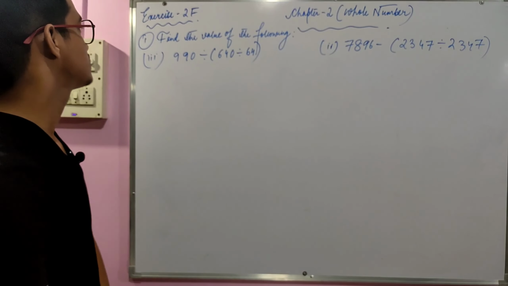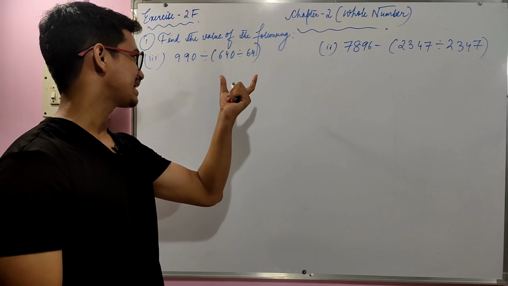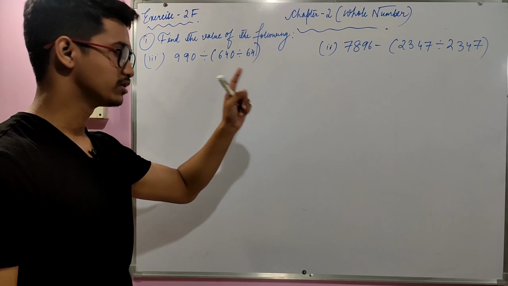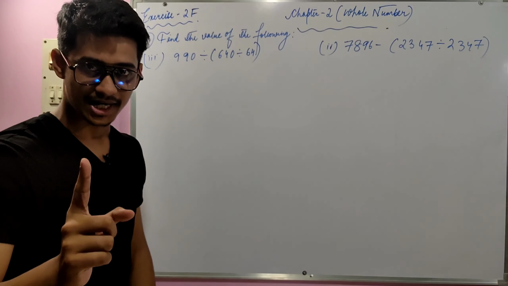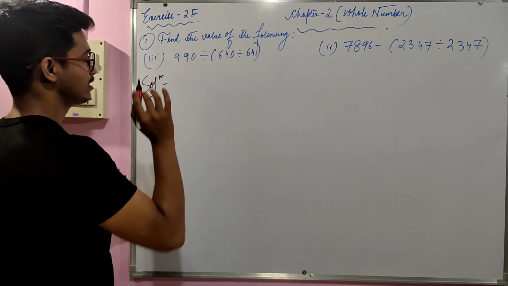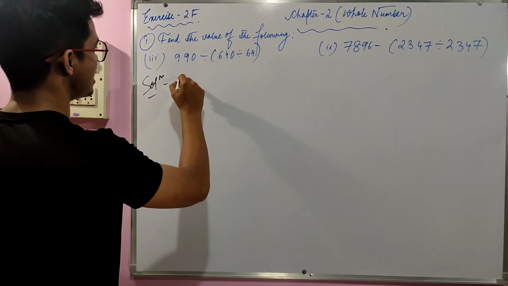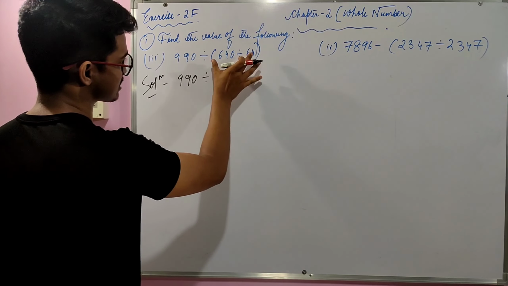Here the first question is to find the value of the following: 990 divided by bracket 640 divided by 64. So that is our first question, and we know that first we have to operate the bracket part. So here just write solution and then let's start our process. So 990 divided by, and then first we have to operate this bracket.